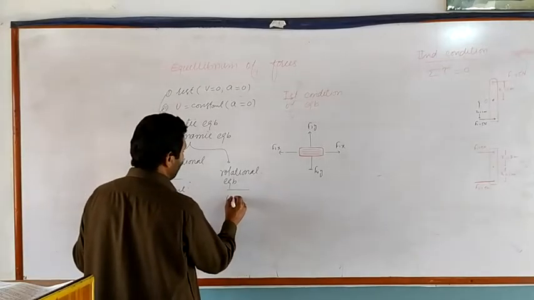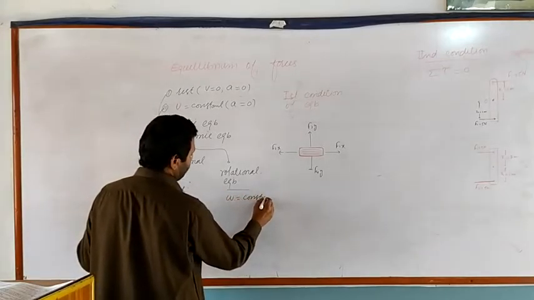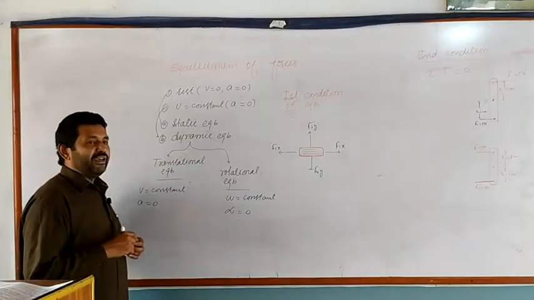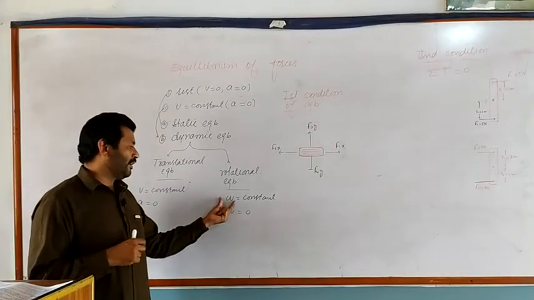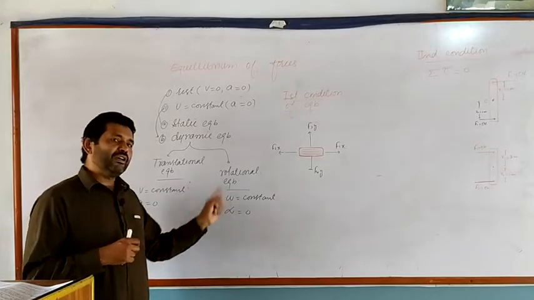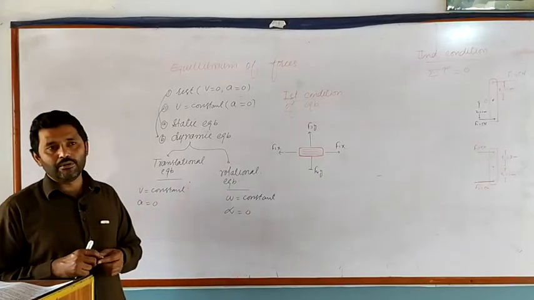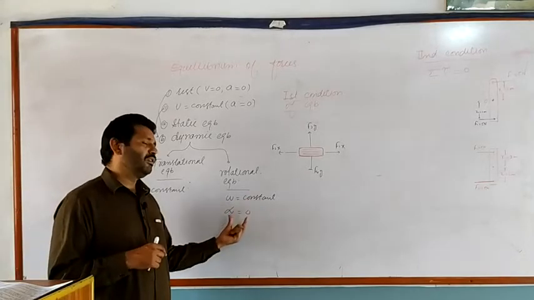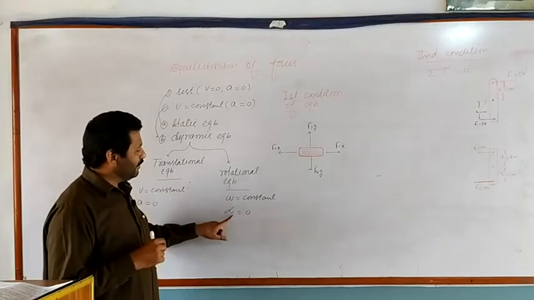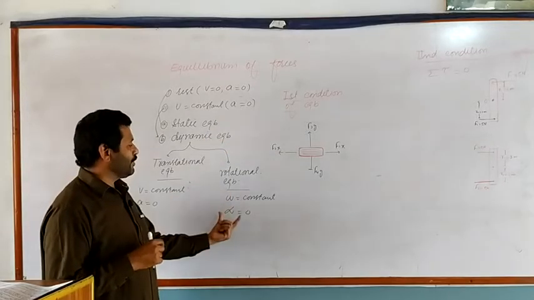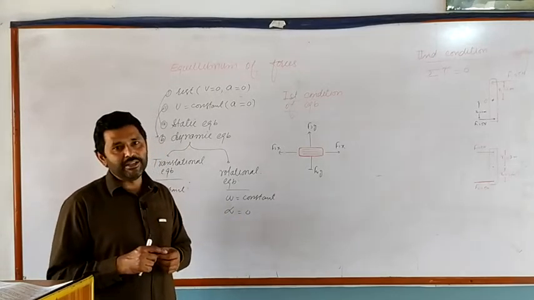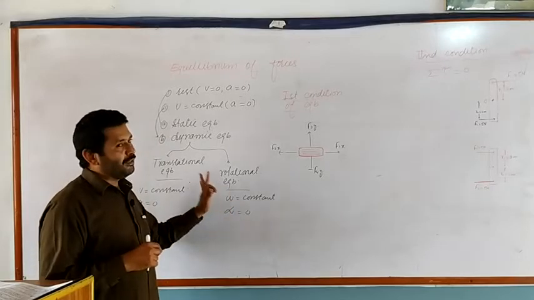Similarly, when an object is moving with constant angular velocity, its angular acceleration, alpha, is equal to 0. Angular velocity is represented by omega, angular acceleration by alpha. When an object is moving with constant angular velocity, omega will have a constant value, and its angular acceleration alpha will have zero value. That object, moving with zero angular acceleration, will also be in the state of dynamic equilibrium called rotational equilibrium.